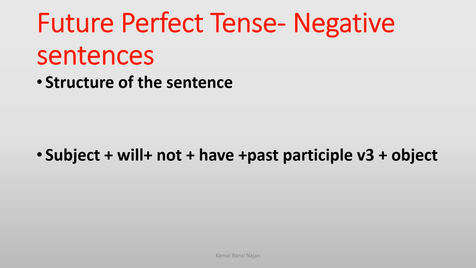The subject, then will, then not, have, past participle verb 3, and then object. This is the structure of the sentence. Concentrate on the structure of the sentence.